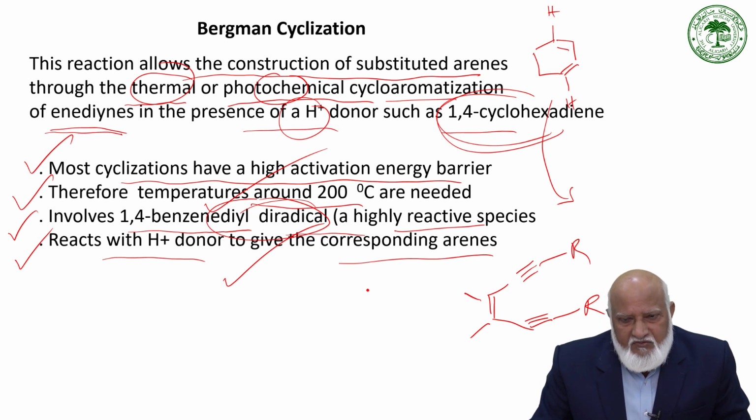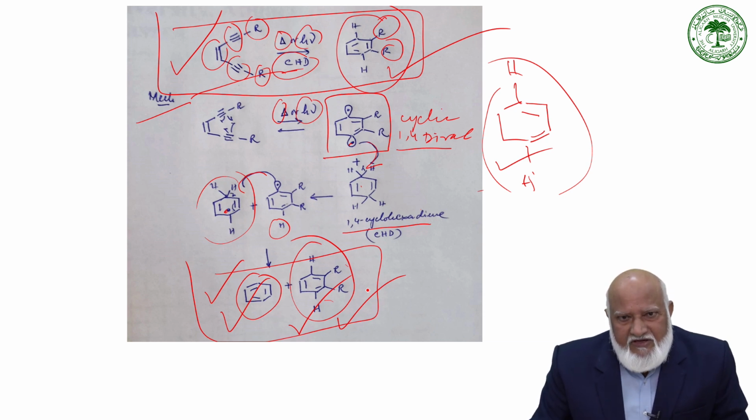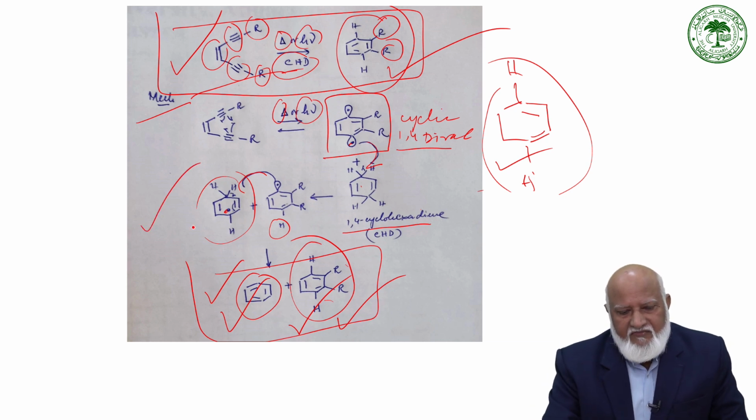So both the products are aromatic, and this is another important named reaction which is triggered by photochemical as well as thermal conditions, in the presence of a very good hydrogen donor, 1,4-cyclohexadiene. And we can see the simple concerted stepwise reaction can be visualized as shown over here.